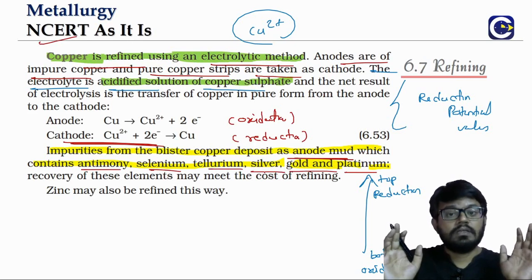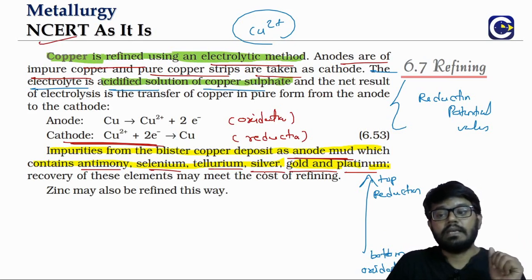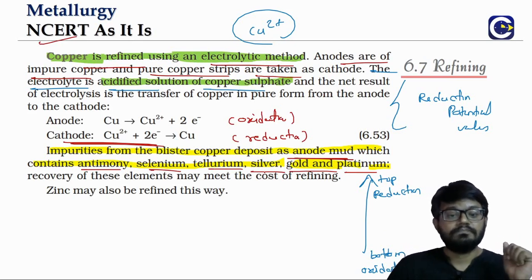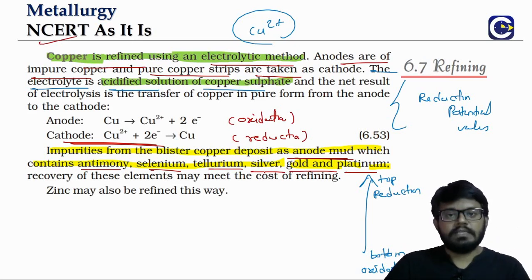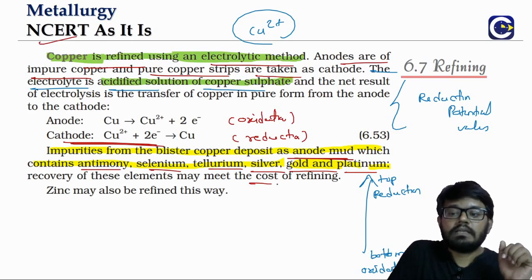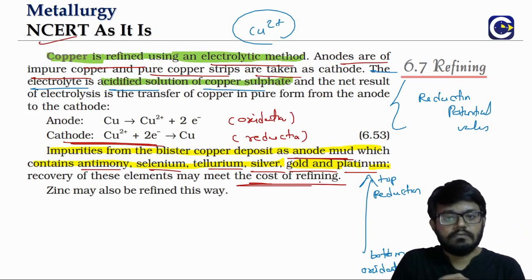It will have what? Metals less basic than copper, meaning all your precious metals will be there, whether it is silver, gold or platinum. And industrially speaking, if you are able to recover these elements, the economy of trade will be able to cover the entire cost of the refining. Whatever is the total cost of the electrolytic refining, that will be taken care of by the economy that is obtained from the anode mud.